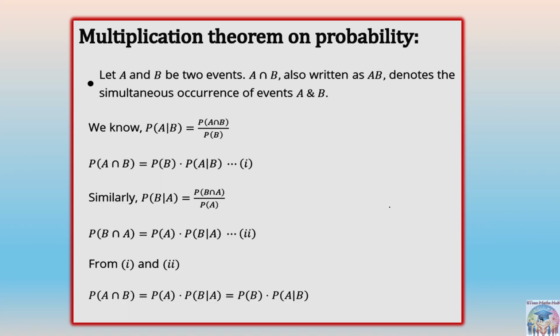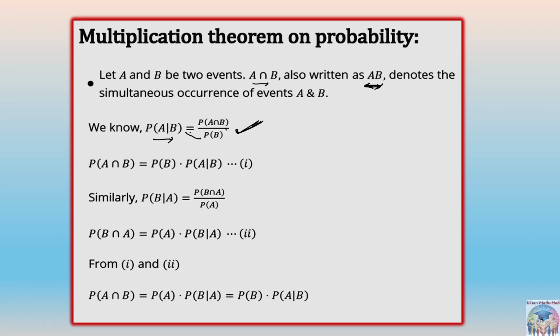Next one, multiplication theorem on probability. So it is not a very difficult part. In the multiplication theorem we say that if two events are there, A and B, and A intersection B can also be written as AB, A and B or AB, this denotes the simultaneous occurrence of the events A and B. Probability of A given B, you already know this formula: probability of A intersection B upon probability of B, the conditional event formula.